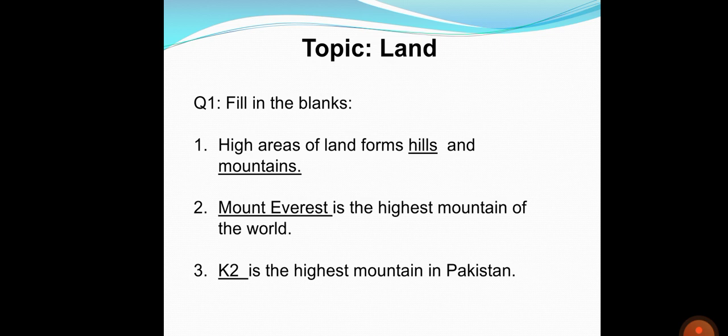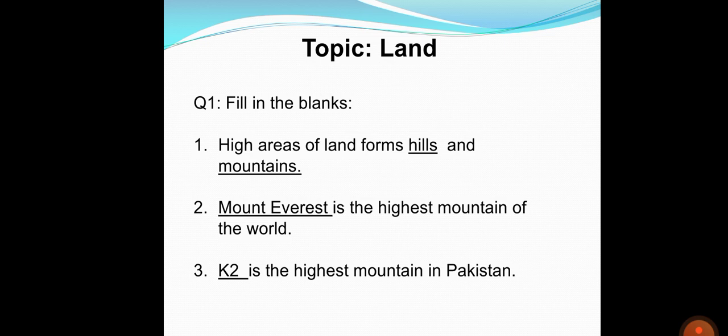Now let's move on to number 3. Dash is the highest mountain in Pakistan. Now students, in the previous fill in the blank, they were asking about the highest mountain of the whole world. But now in this one, they are asking about the highest mountain that is located in our country, Pakistan. So which mountain is that, students? That is K2. The name of the highest mountain in Pakistan is K2. It is called K2 mountain.